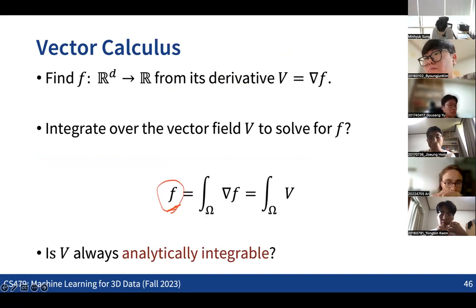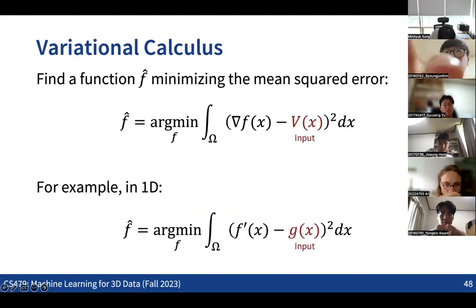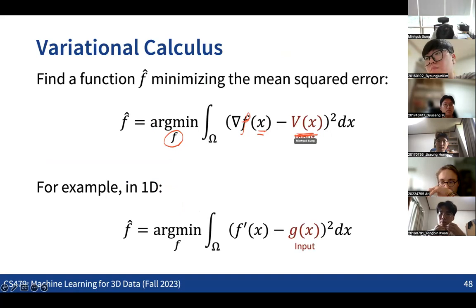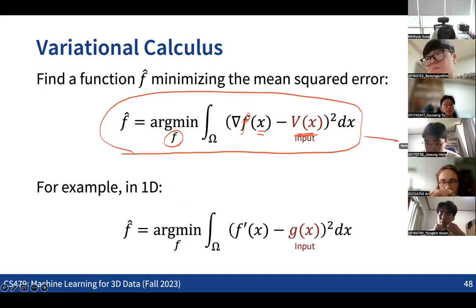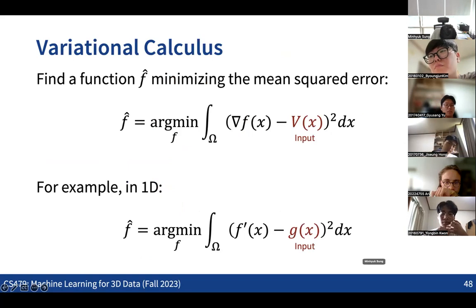But for most cases, the surface normal information we get is not integrable, which means we need to solve a least squares problem, finding a function f whose gradient at each point matches the given surface normal information. So basically, we are going to solve this problem. And in the 1D case, we get this formulation: we are finding a function f whose first derivative matches the given input function, right?